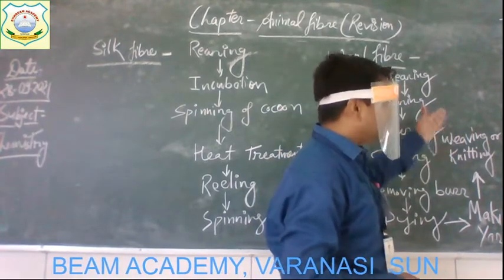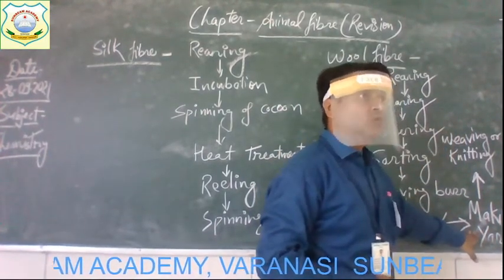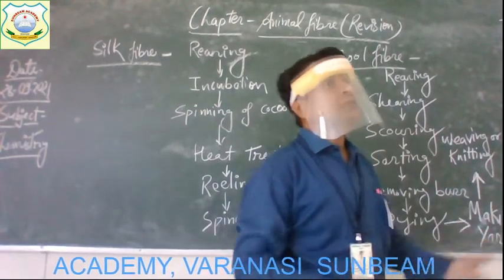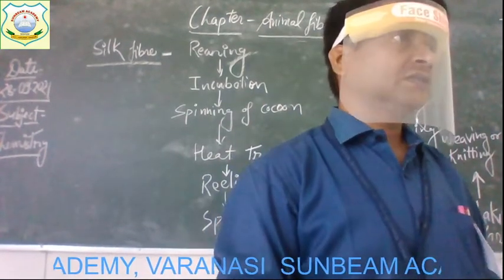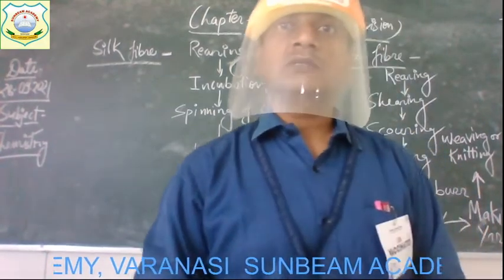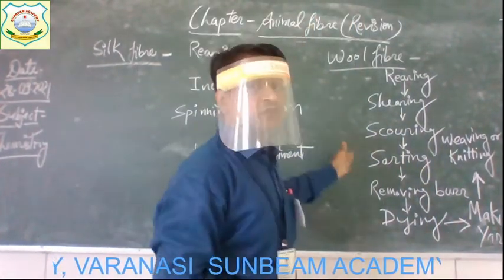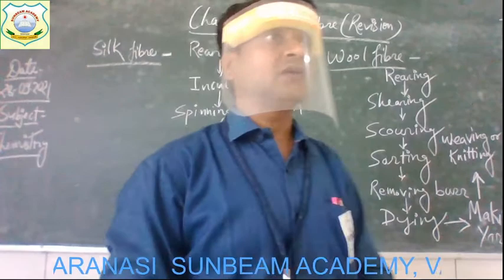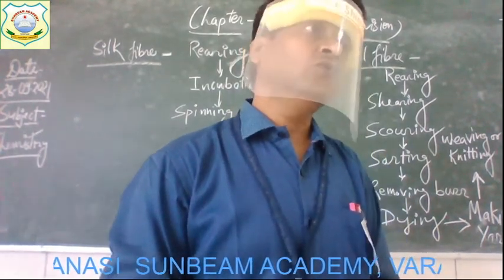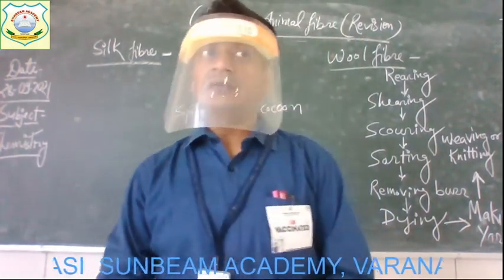So either by weaving or knitting, woolen yarns are used to make wool fabric, that is, woolen cloths. So these are the different steps involved in the processing of wool. Understood, everyone?